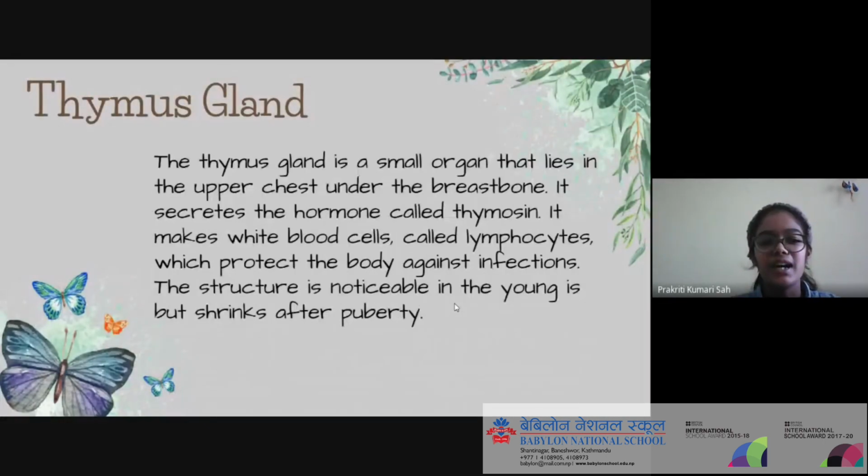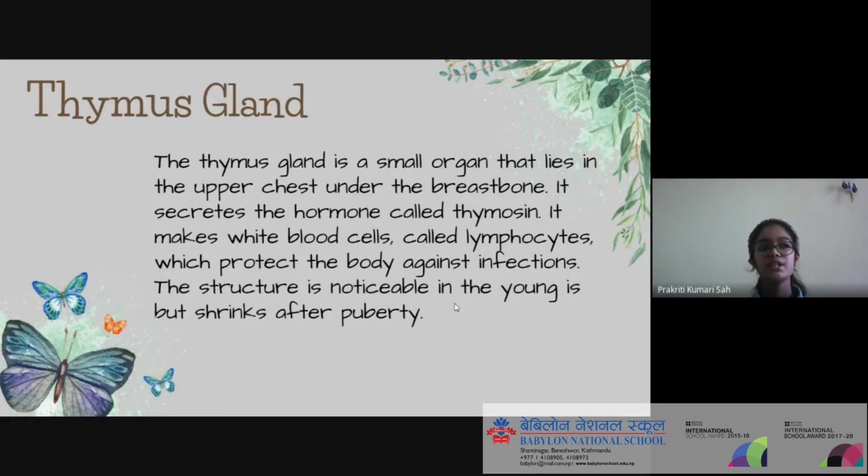Now the thymus gland. The thymus gland is also a small organ, and it lies in our upper chest under the breastbone. It secretes the hormone called thymosin. Thymosin is a very important hormone because it produces the white blood cells called lymphocytes, which protect our body against infections.